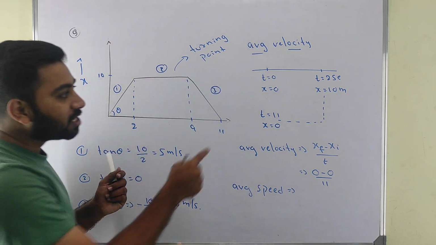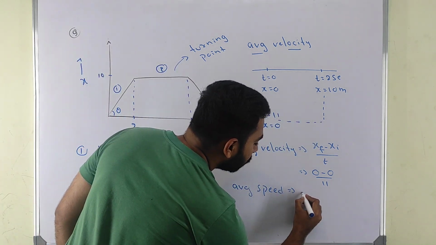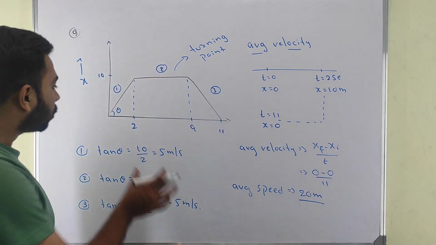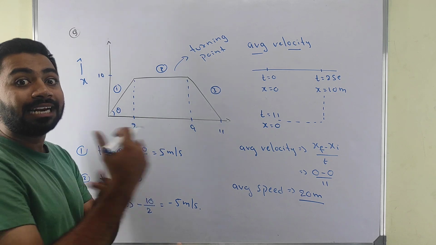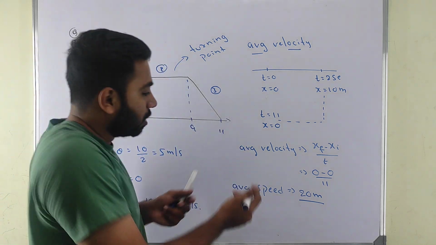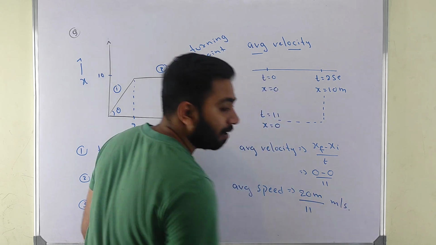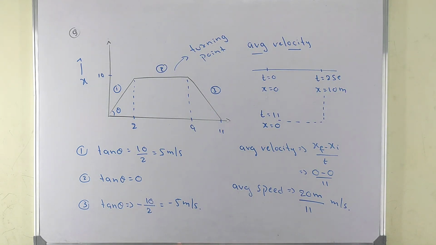That means the overall distance you covered is 10 meters and 10 meters, which is 20 meters, divided by the overall time you took, 0 to 11. Here you are stopping, but we need to take that time also because it is part of the process. So 20 by 11 meter per second. Average velocity is this one, average speed is this one. Write down fast.